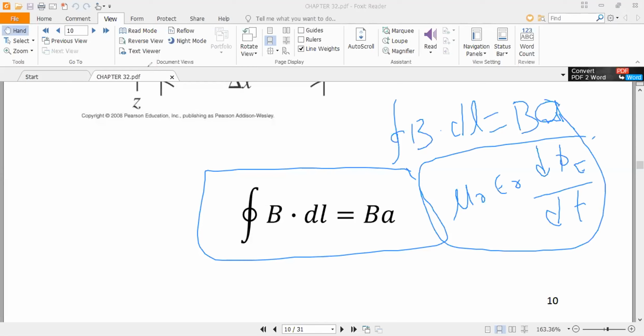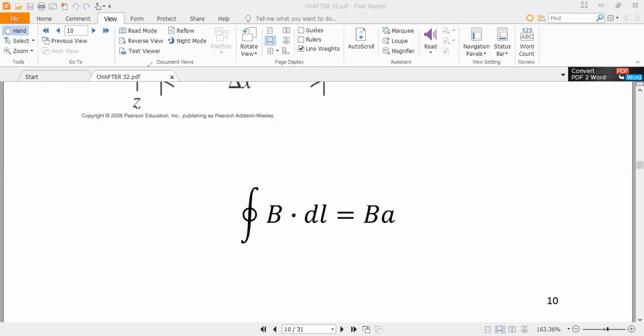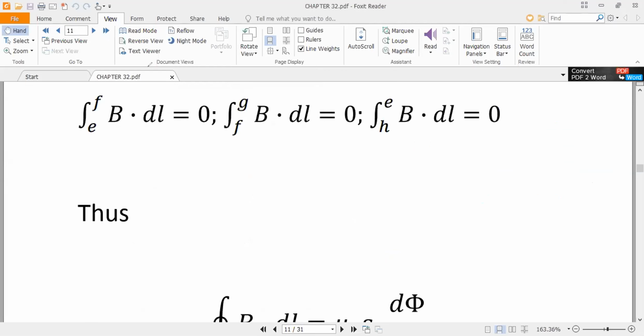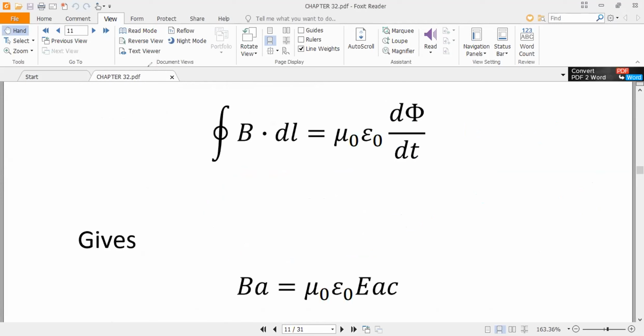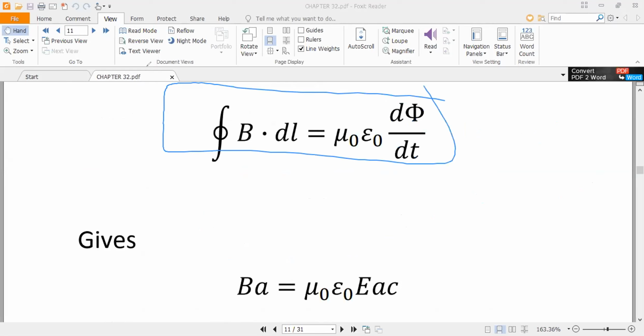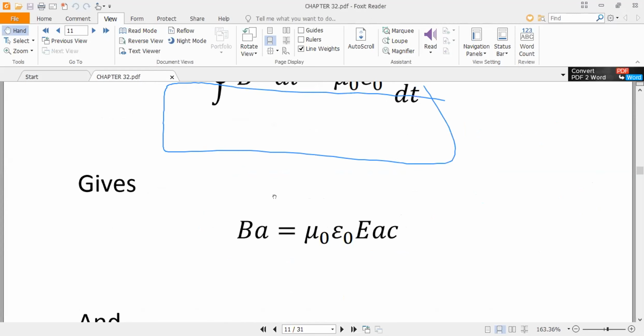Now you can put that value into the Maxwell equation and you will get eventually this value.